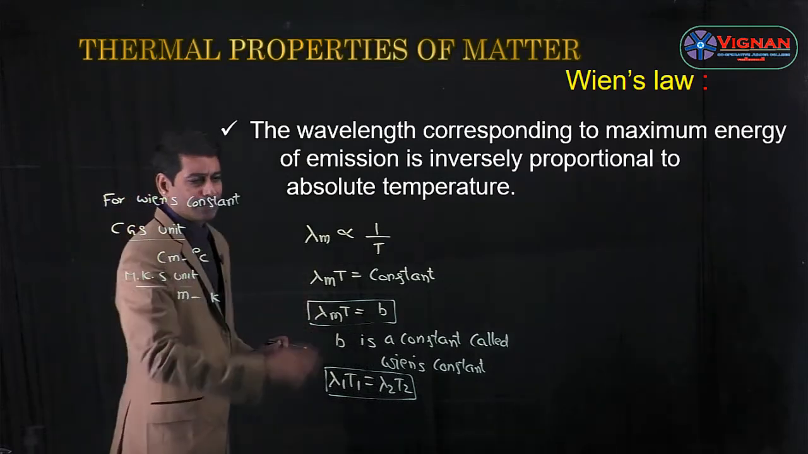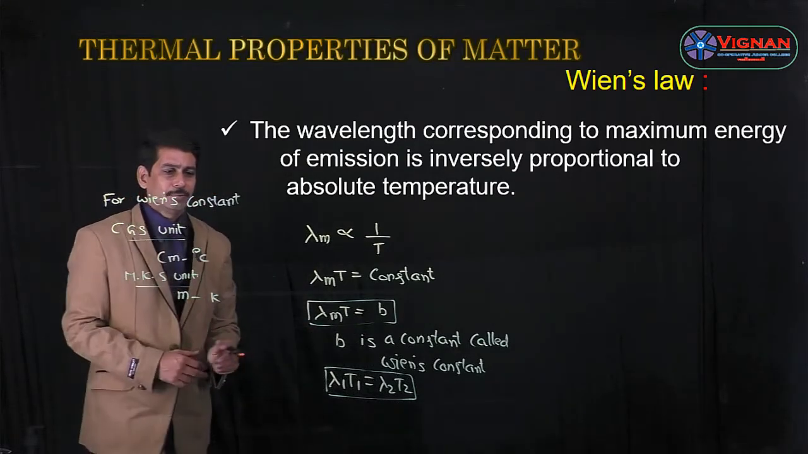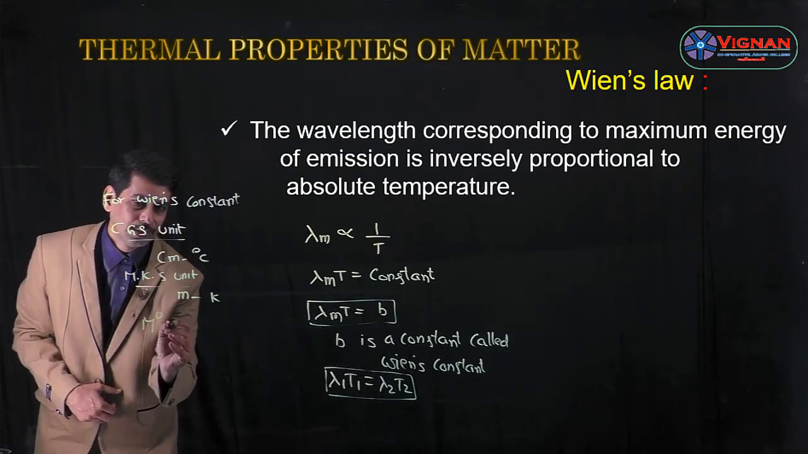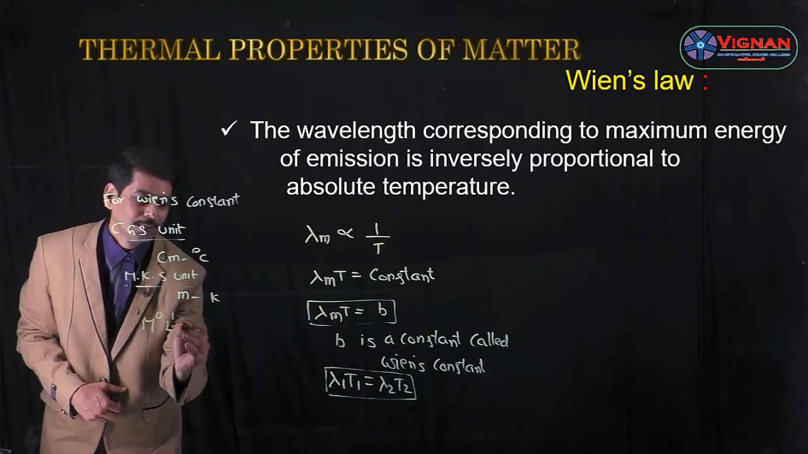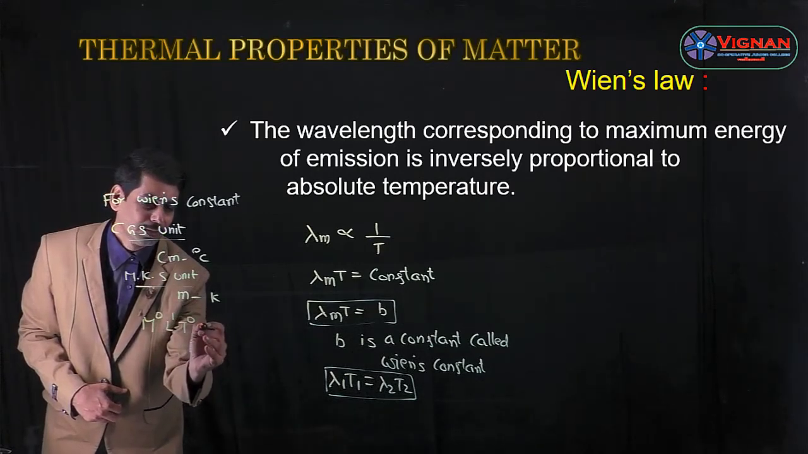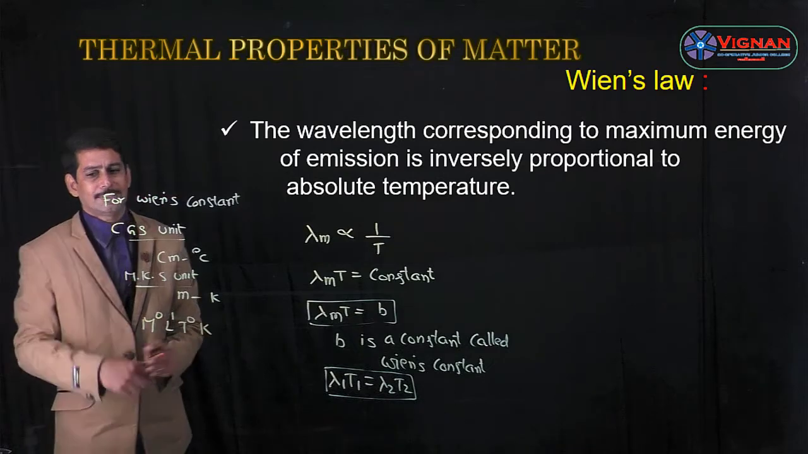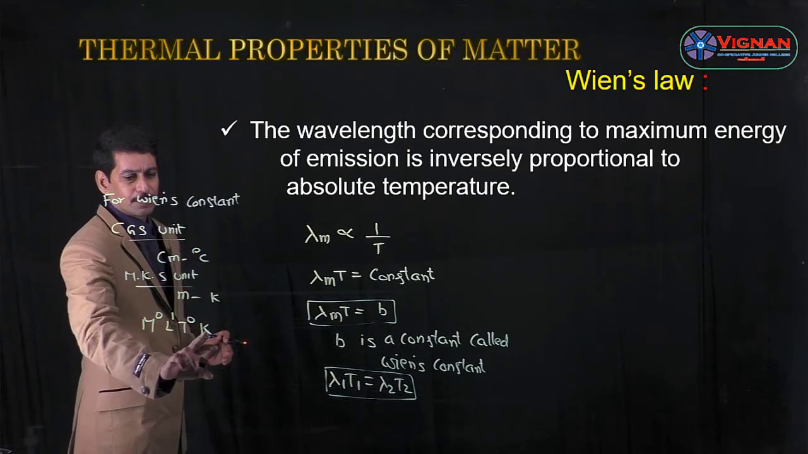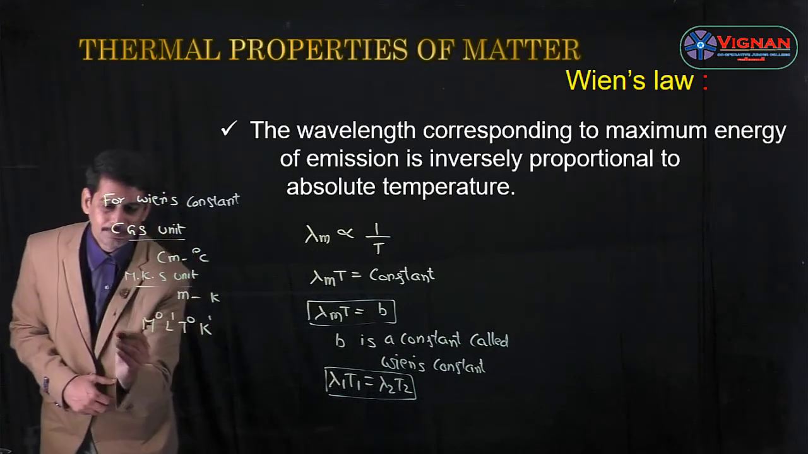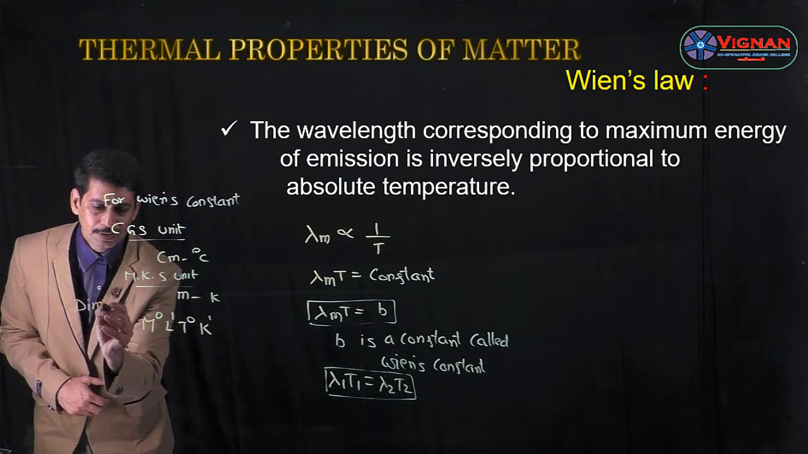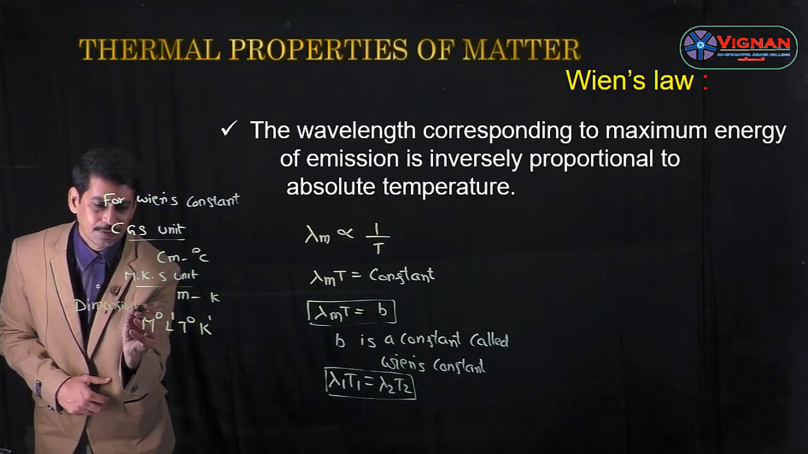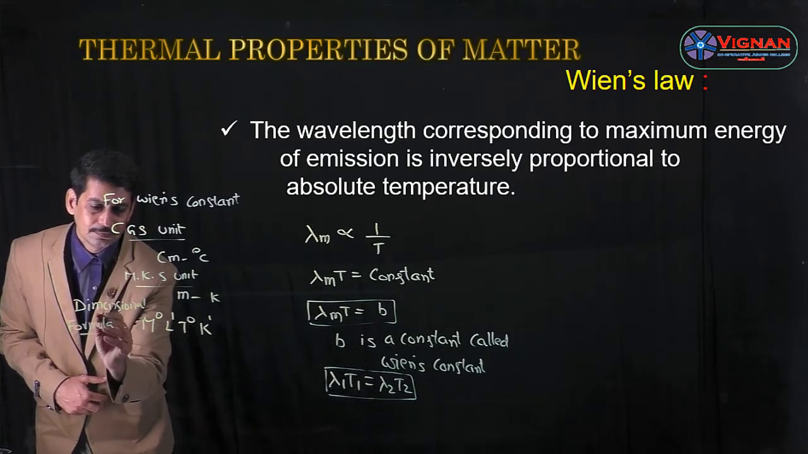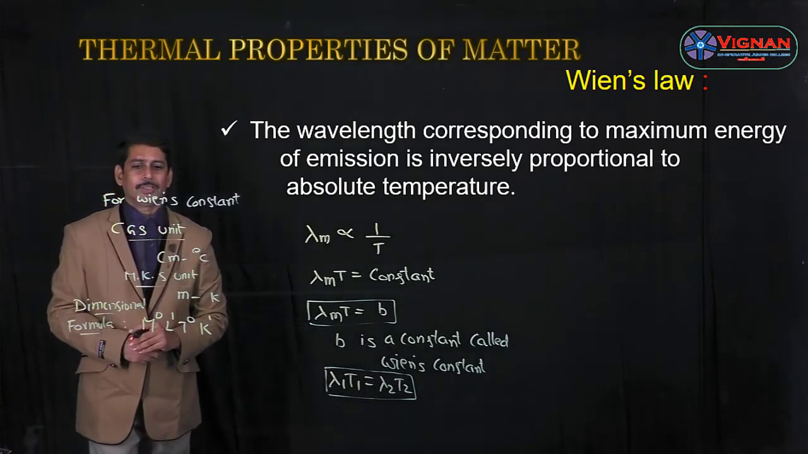And I can also write the dimension formula. There is no mass, so M power 0, and there is length, L power 1, and there is no time, and for temperature it is Kelvin. So this is the dimension formula for B, Wien's constant. So M power 0, L power 1, T power 0 and K power 1 is the dimension formula for Wien's constant.